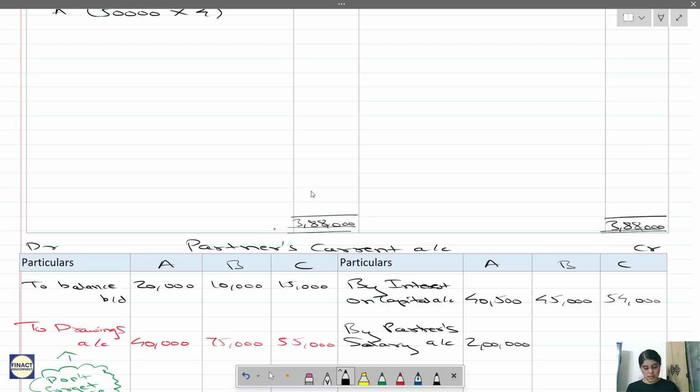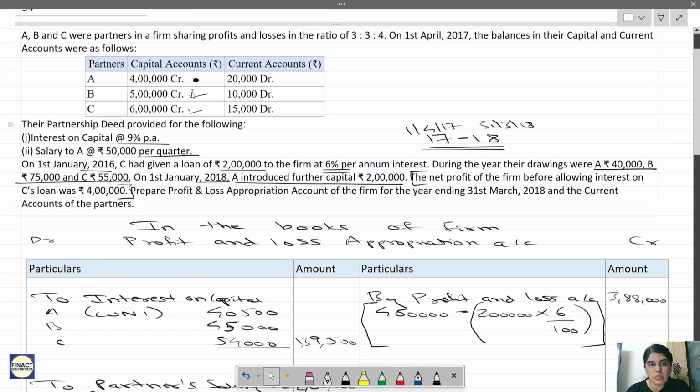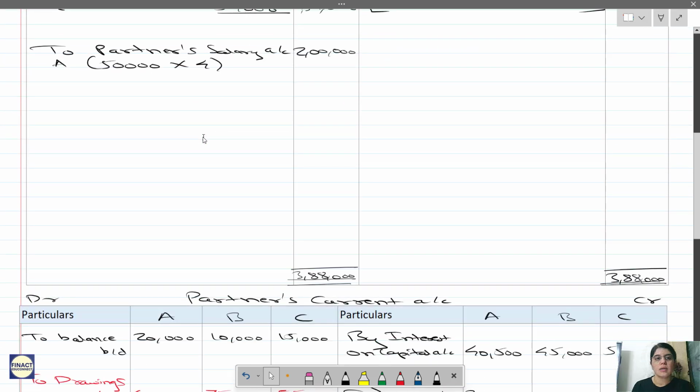Tell me the profit and the ratio in which it will be distributed. Calculate the total profit and then how much A, B and C will take. They are in the ratio of 3:3:4. Both of you have to calculate and tell me in 2 minutes.